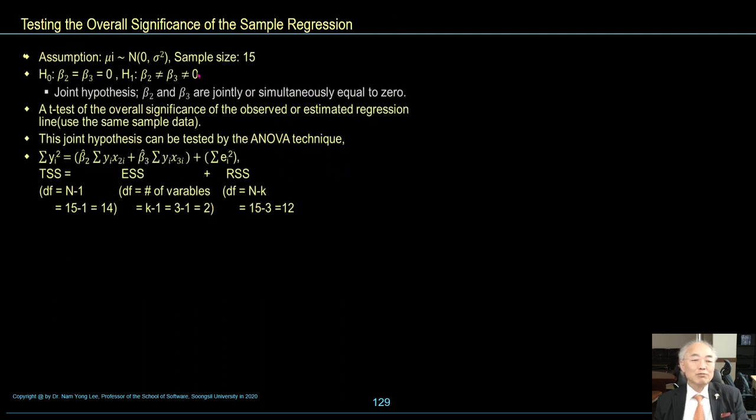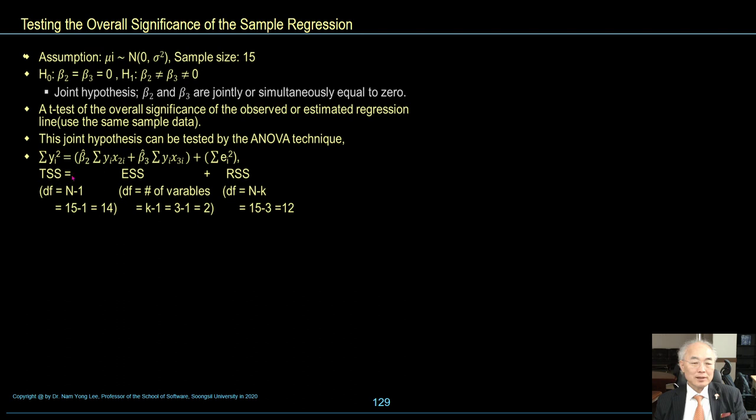Assumption: sample size 15, null hypothesis beta 2 equals beta 3 equals 0. Alternative hypothesis: beta 2 is not equal to beta 3, which is not equal to 0. Joint hypothesis: beta 2 and 3 are jointly and simultaneously equal to 0. A t-test of overall significance of the observed estimated regression line uses the same sample data. This joint hypothesis can be tested by the ANOVA technique.